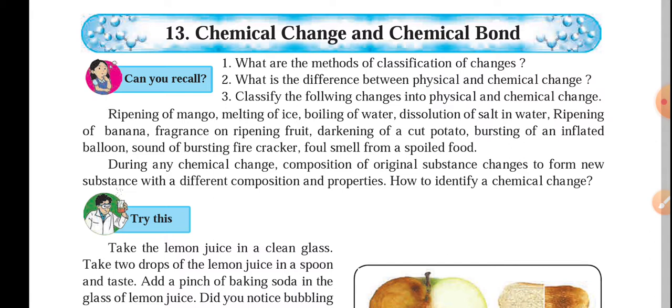So that is one change, because we had a tumbler and now we have multiple small pieces of glass. On the other hand, take a raw mango, which is green in color. If we keep it in proper and favorable conditions, then that raw mango will ripen and the color will turn from green to yellow, and even the taste will change. The sour taste of the raw mango changes to the sweet taste of the ripened mango.